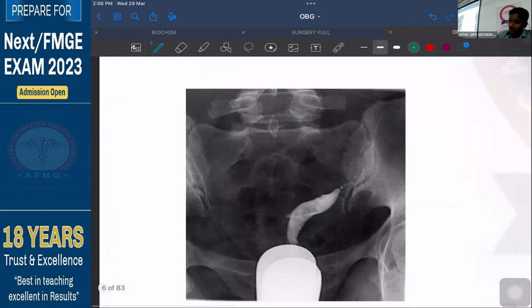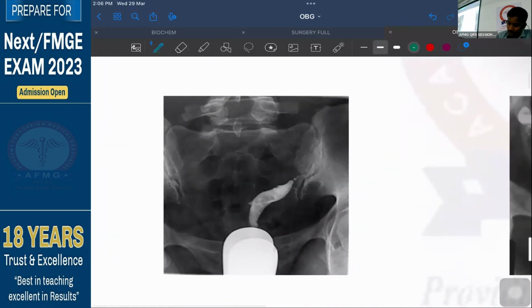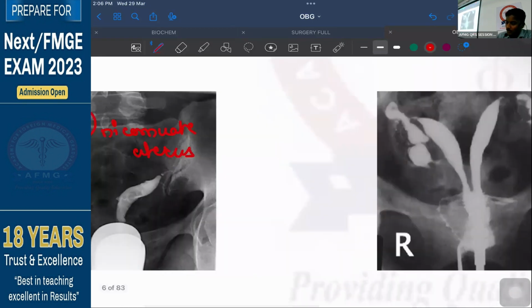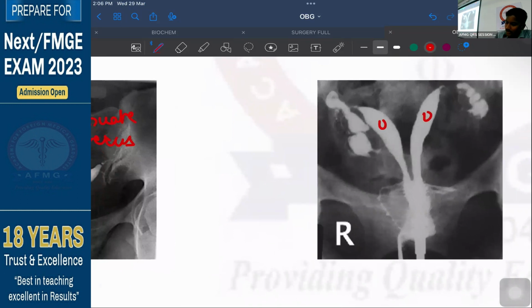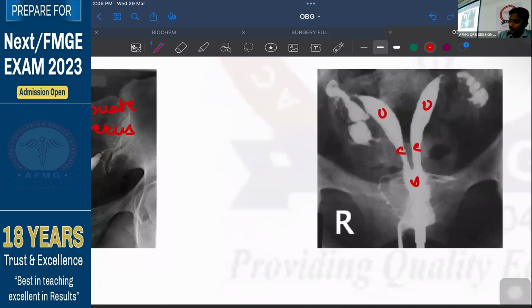Now, what is this? Here you can see only one horn of the uterus is formed. So this is what is called as a unicornuate uterus. Okay? And lastly, what is this? Here you can see the uterus is separate, the cervix is separate, only the vagina is together. So this is what is called as a uterine didelphys.